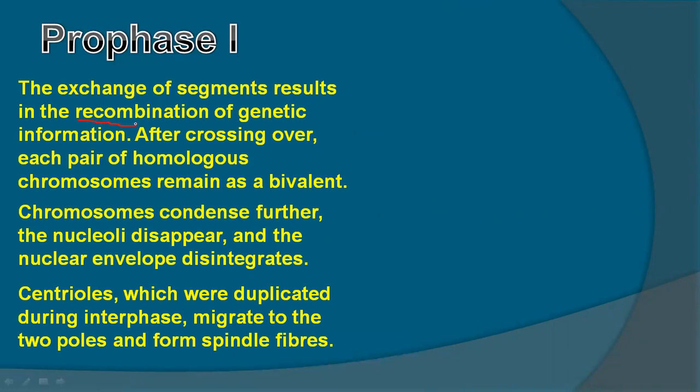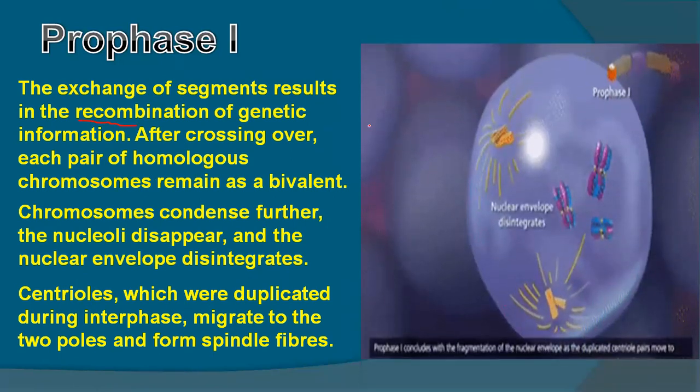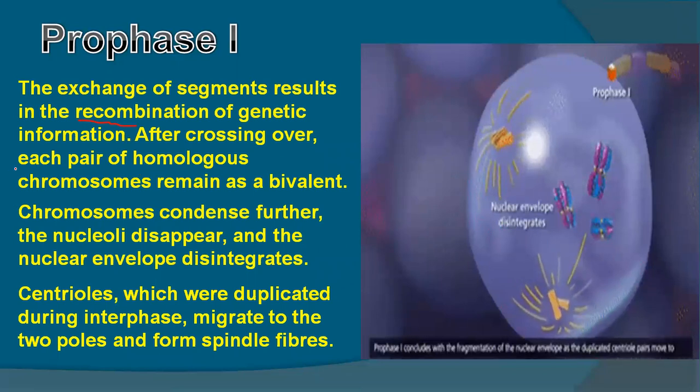Recombination comes from the word first combine and then recombine, like genetic information is recombined with one another. When genetic information is recombined after crossing over, each pair of homologous chromosomes now remains as a bivalent.